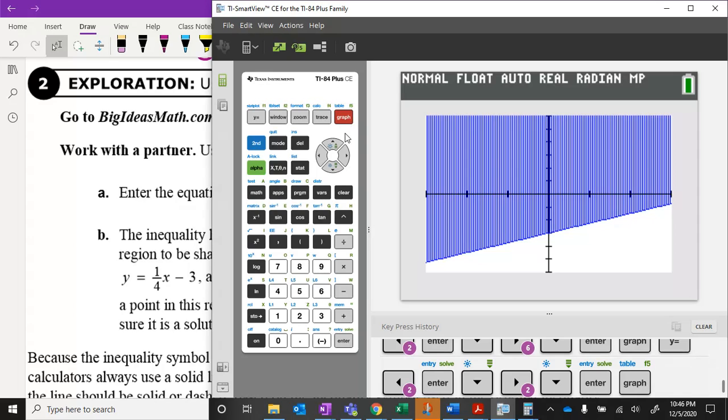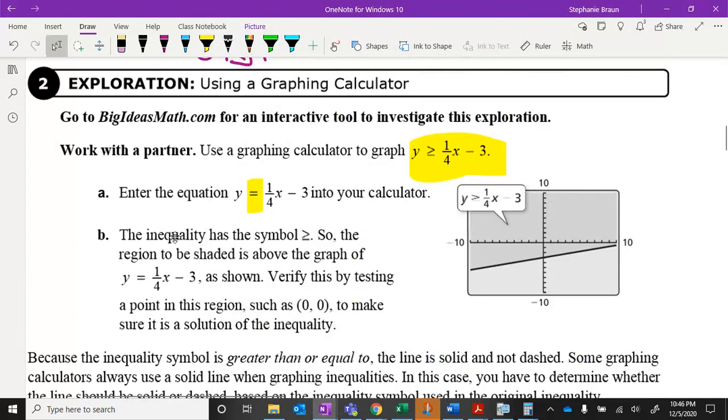So what if you weren't sure about whether or not you had it above or below correctly? So let's test that to make sure we did it right. An ordered pair that's in this region, any single ordered pair, if we shaded it right, if we told it to shade above or below correctly, should make your inequality true. So let's choose an ordered pair to test this. My favorite ordered pair to test is the origin, if it's in that shaded area, because it's so easy to plug in.